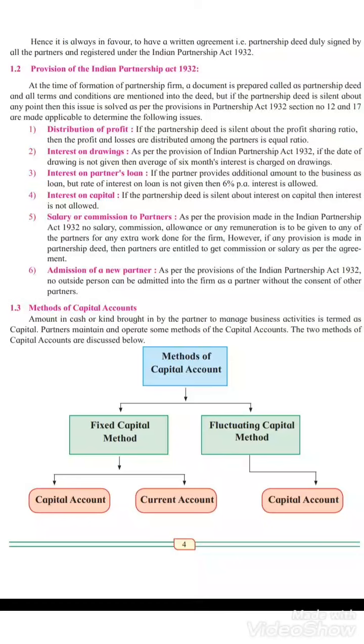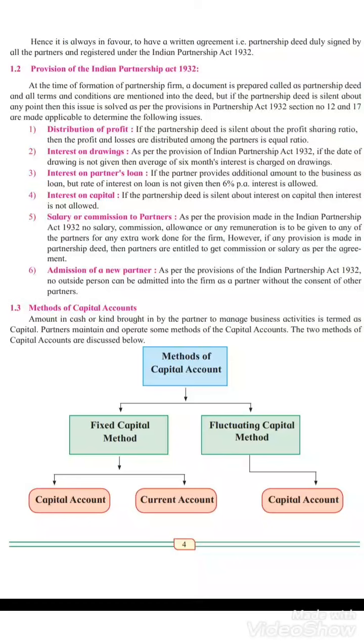Now the next point is methods of capital account. From here you have to pay attention, because here you will understand what tables we have to make in this chapter, how the journal entries will be created, and everything. So see, now methods of capital account. Capital means, in very simple language, money or cash brought by the partner for the business activities.